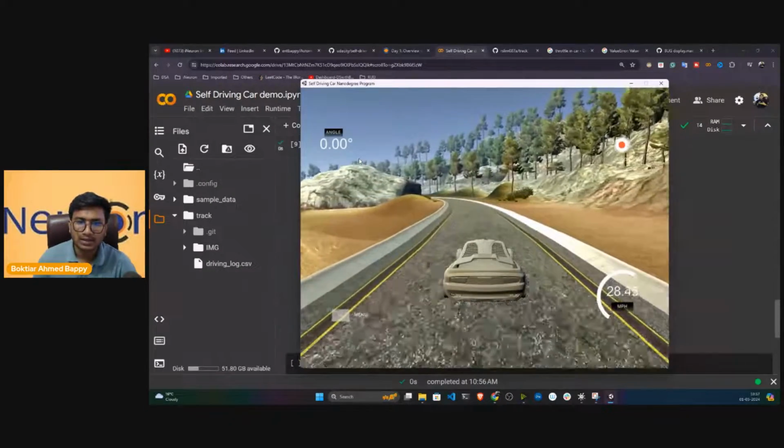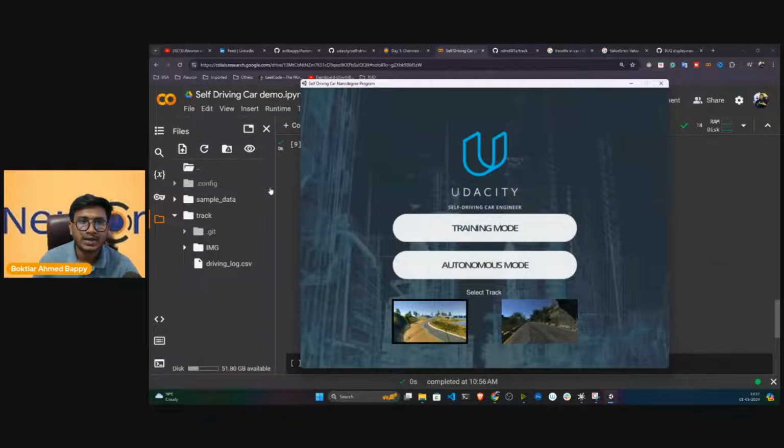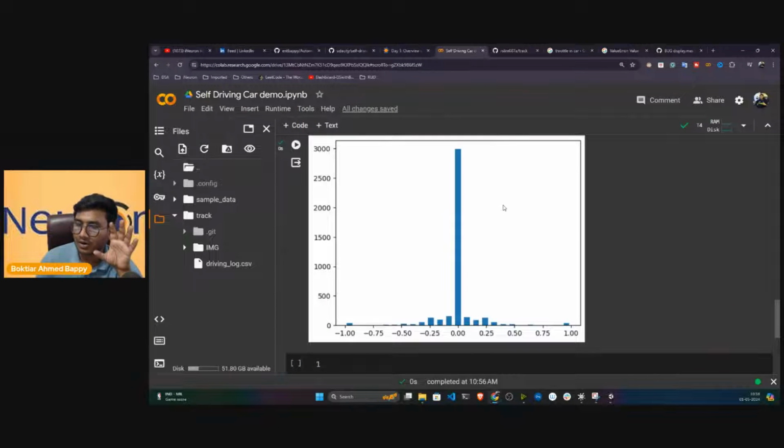So if I show you my data, zero is captured a lot in this particular data. If I give this data to my model, it will get biased to zero only, because every time it will predict zero since it has seen zero data a lot. Almost more than 3000 data is zero. So I have to remove some of them.